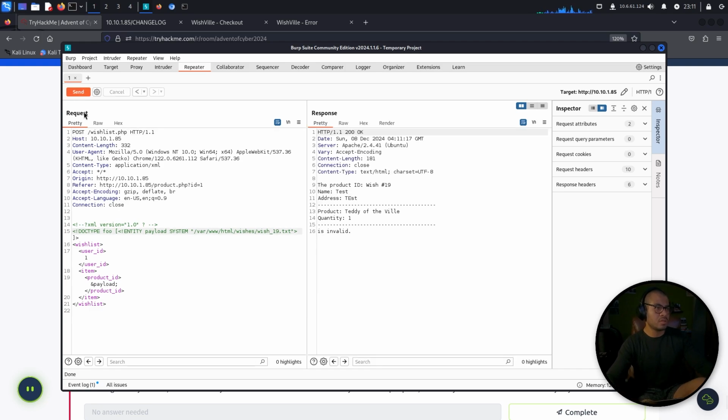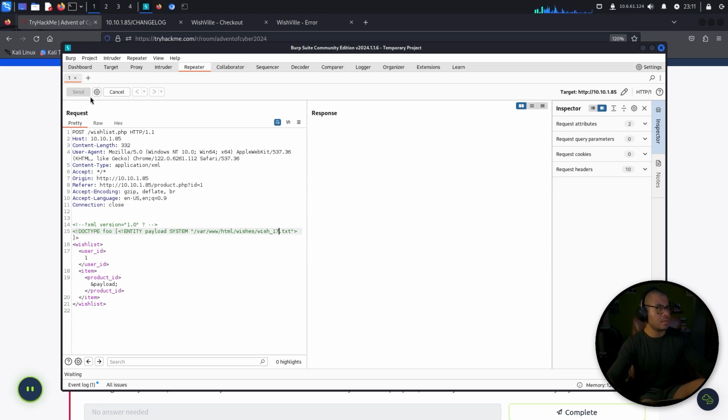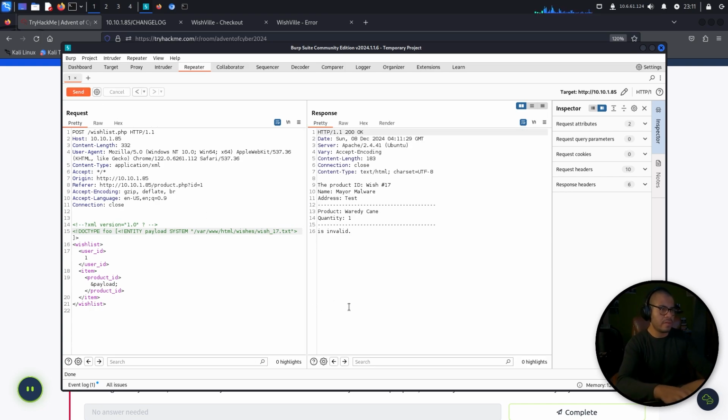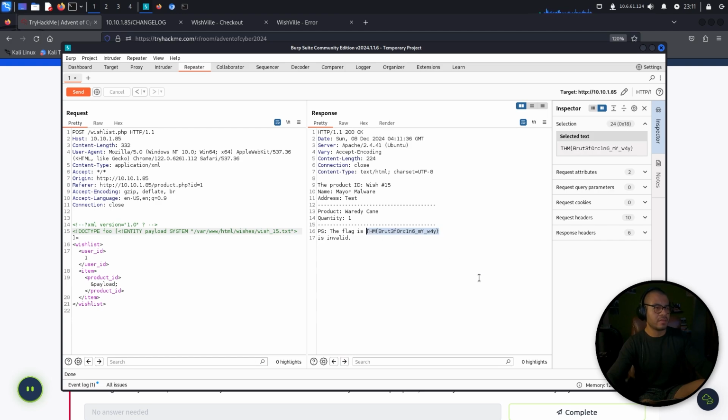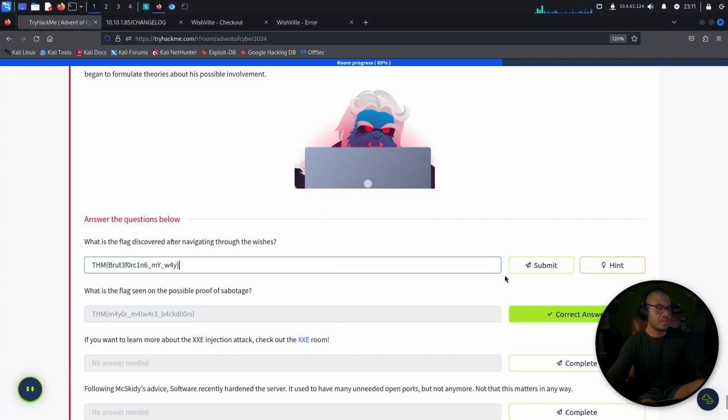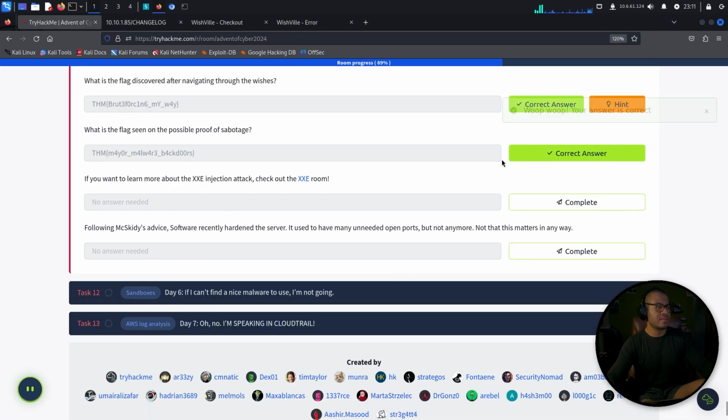Wish 19, no flag. 18, no flag. 17, no flag. 16, no flag. 15, no flag. Oh yeah, we got the flag in number 16. Come on. Okay, what's next?